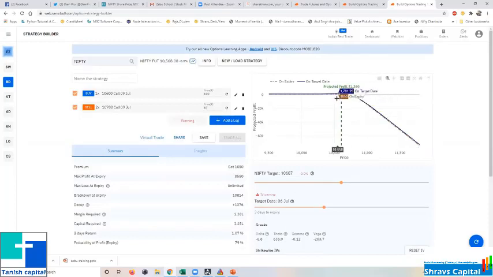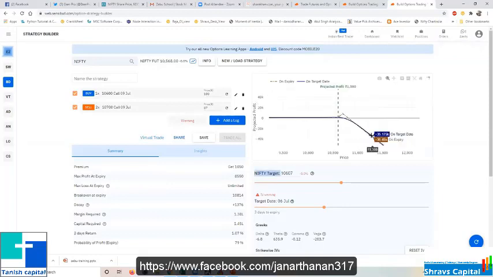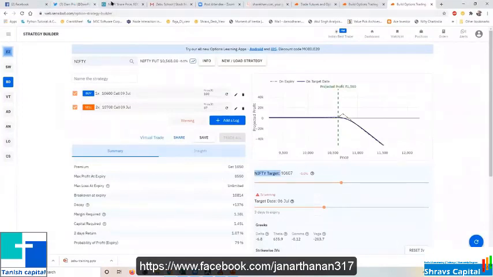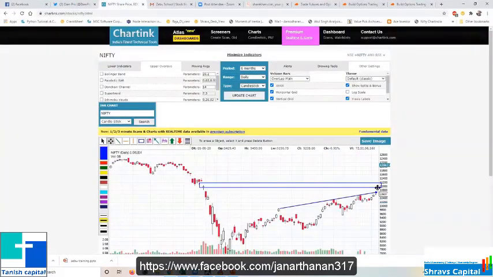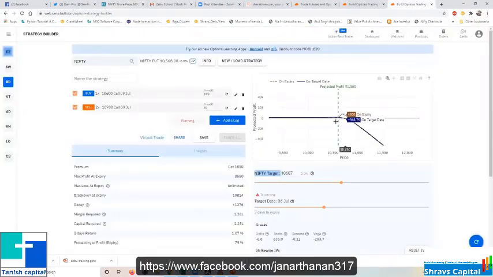Again, if you look here, about 10,850, my losses keep on increasing. But you should know, in case your technical view is something like this, if I am expecting still 700, then after that, in the next 4 days, it may not go to 840. Then this will be the best strategy.